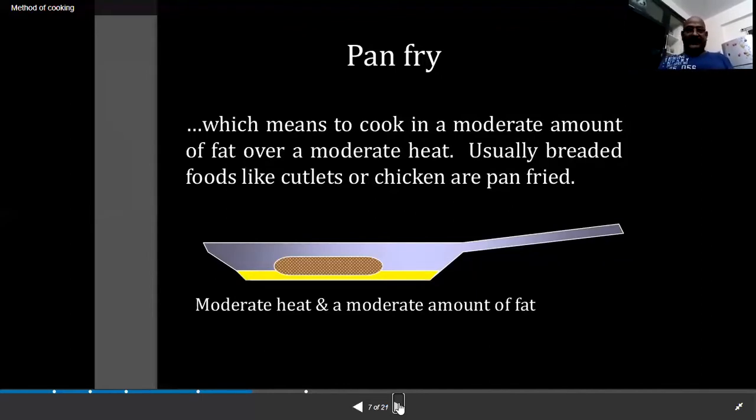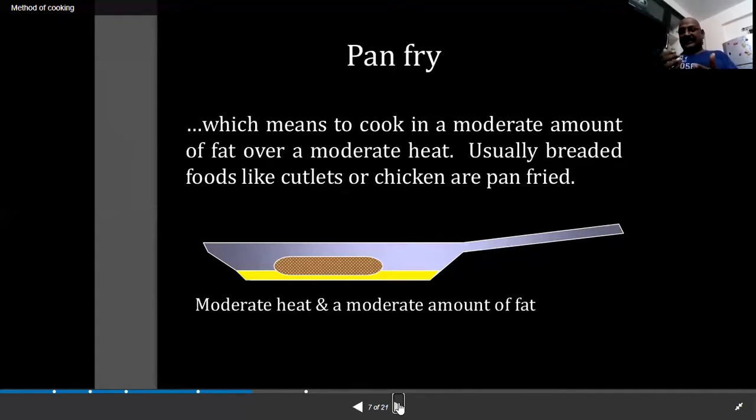Another one is pan fry. What is pan fry? It means to cook in a moderate amount of fat, not too heavy and not too low, over moderate heat, so medium heat. Usually breaded foods like cutlets or chicken are pan fried.